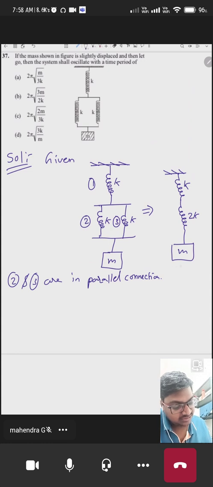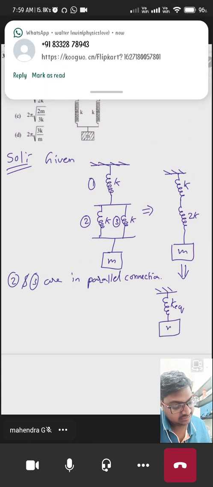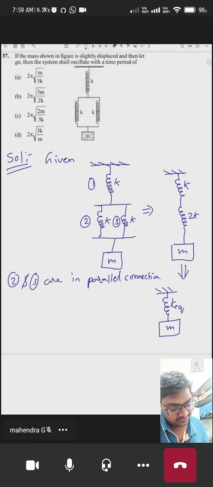And again this diagram can be redrawn in this manner by replacing the two springs with only one spring of k equivalent, under that mass is hanging of mass m, and here we need to find the value of k equivalent.